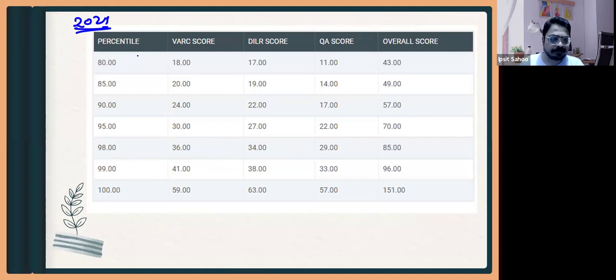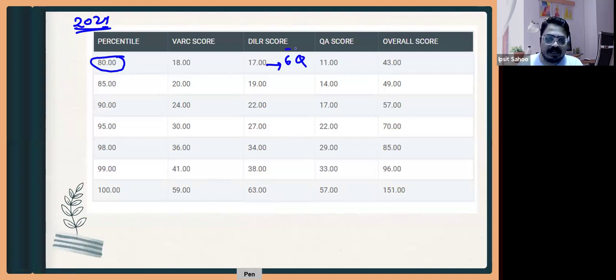If you see something like 80 percentile, DLR was only 17 marks. Each question is 3 marks, so 17 marks means 6 to 7 questions.